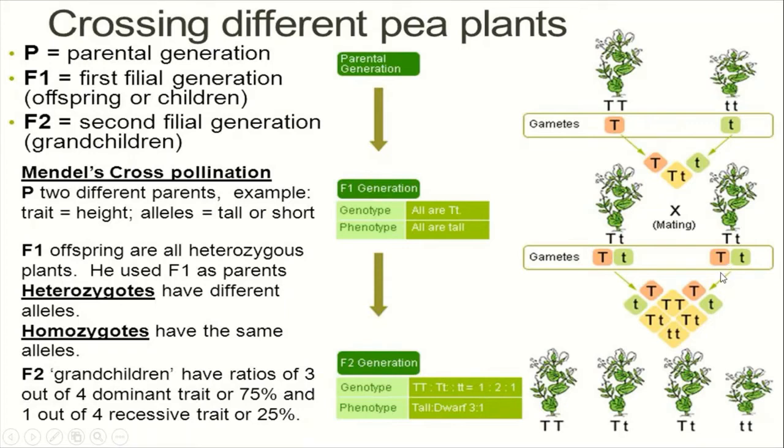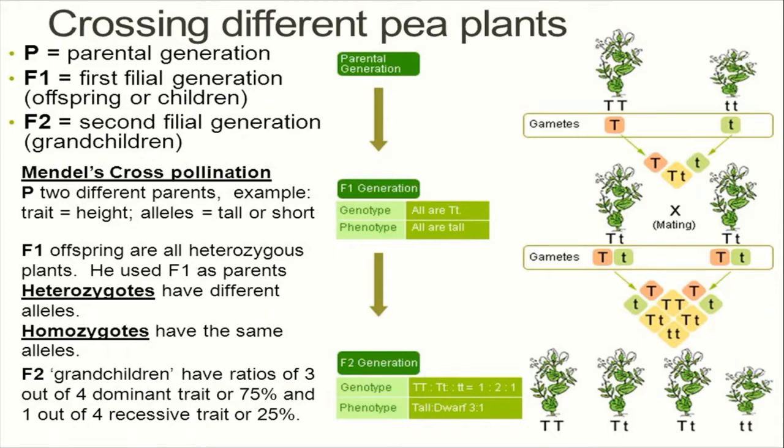When these gametes are crossed again, in the F2 generation, 1/4 will be homozygous tall, half will be heterozygous tall, and 1/4 will be homozygous dwarf. That is, 25% of plants will be homozygous tall, 50% heterozygous tall and 25% homozygous dwarf.